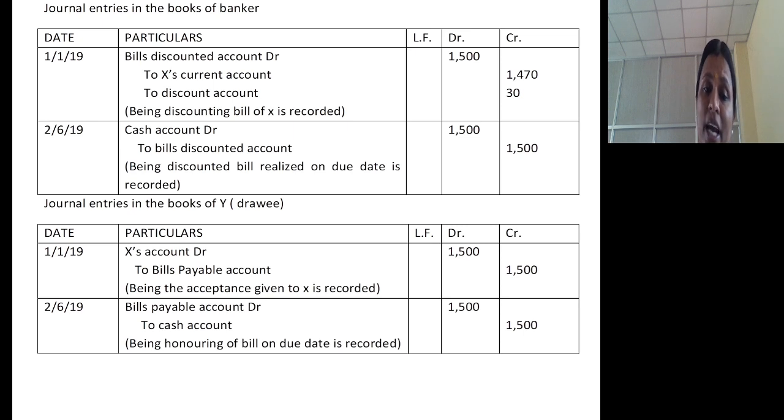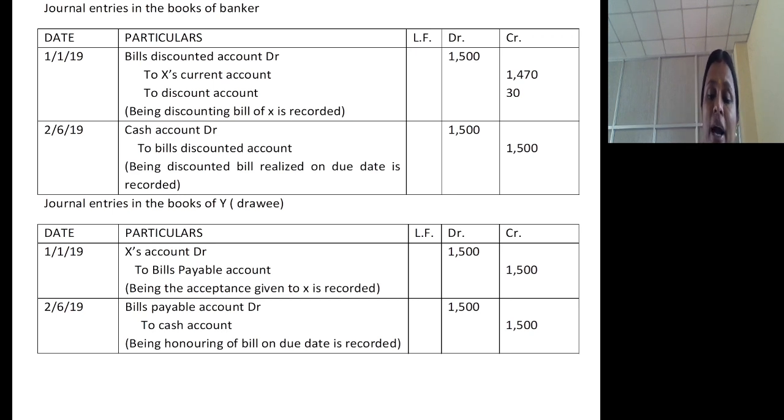They have already given cash to the drawer, so again they are not giving cash, because X discounted this bill on 1/1/2019 and they gave cash on the date of discounting itself. On the due date, they will collect the cash on behalf of X, particularly from Y. This cash will be with the bank only, because the bank has already discounted the bill and provided cash to X.